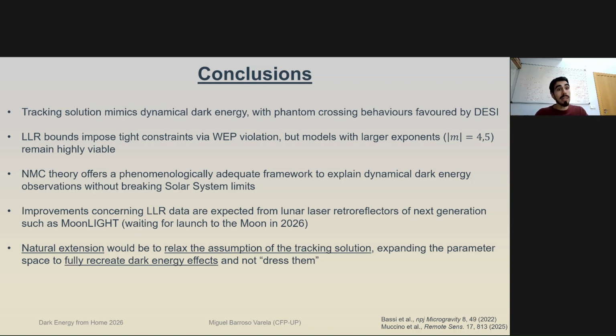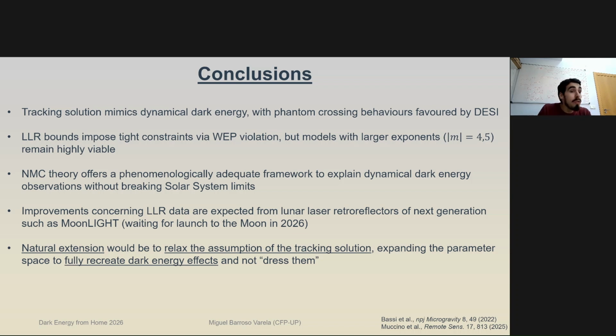In conclusion, the tracking solution was able to mimic dynamical dark energy with a phantom crossing showing up exactly as it does in the data that is favored by DESI. The lunar laser ranging bounds that we used impose tight constraints on our models, but some models with larger exponents, for example 4 or 5, can actually still remain highly viable while still offering a phenomenologically adequate framework to explain dynamical dark energy observations without breaking the local solar system constraints that modified theories of gravity often fall victim to.